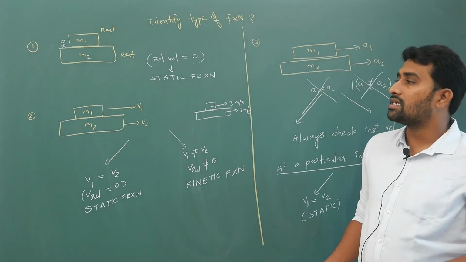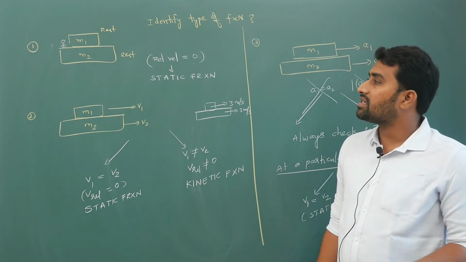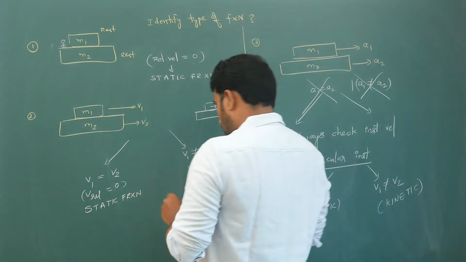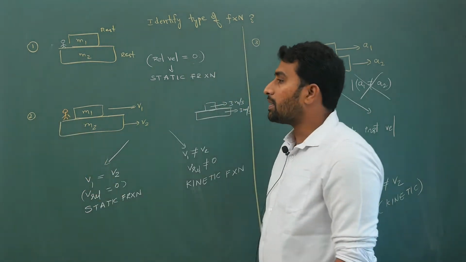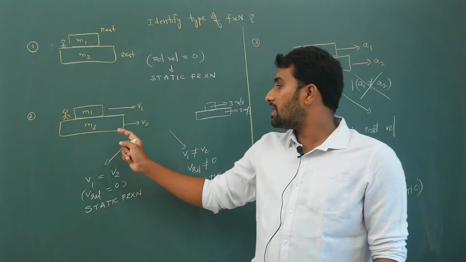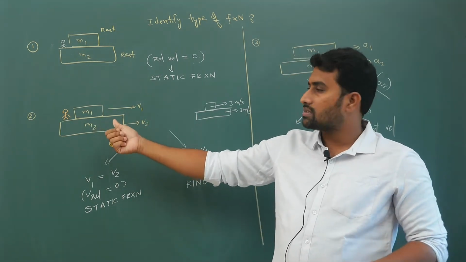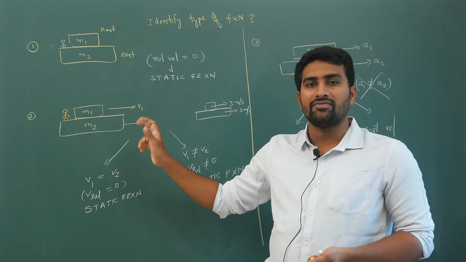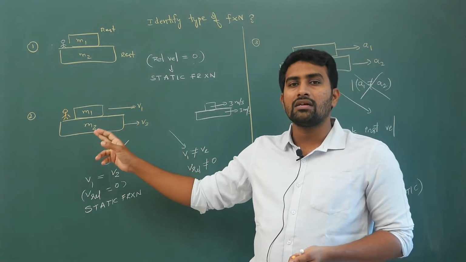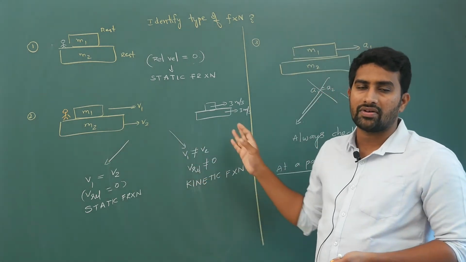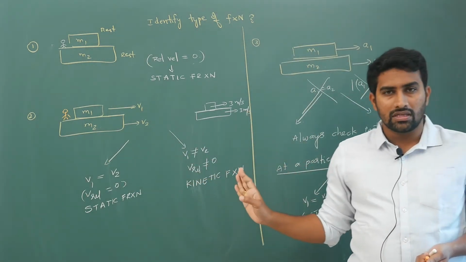So finally, what am I telling? Between two blocks, which kind of friction? You stand on one of the blocks, and with respect to this, you find the relative velocity. V1 minus V2 is the relative velocity if they are moving in the same direction. If they are moving in the opposite direction, V1 plus V2. So if that relative velocity is 0, static friction, if it is not 0, kinetic friction. Hope you have understood this example.